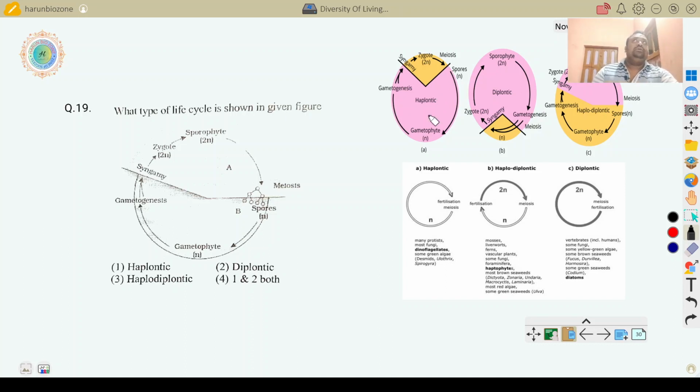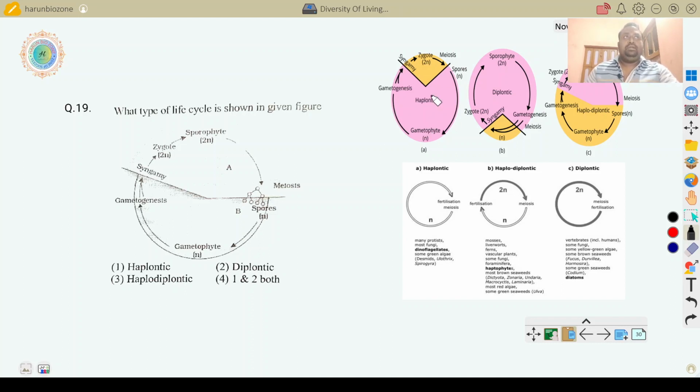Haplontic is found in gametophytic organisms like fungi, algae and also bryophytes, where the haploid stage is dominant and the diploid stage is small in time. That is called the haplontic life cycle.